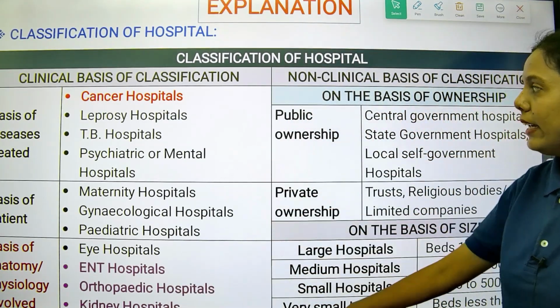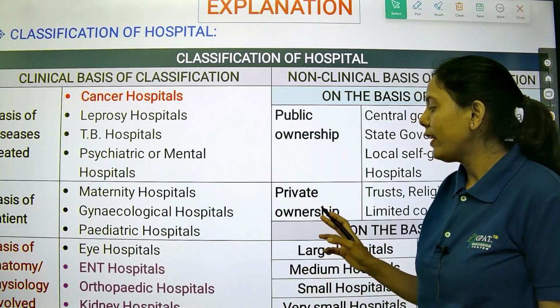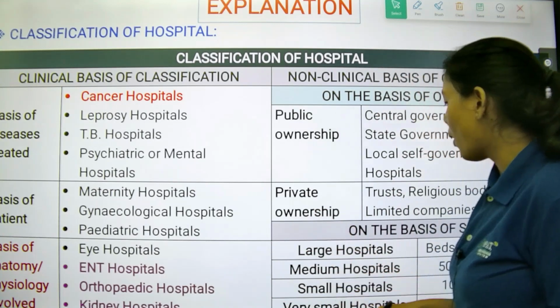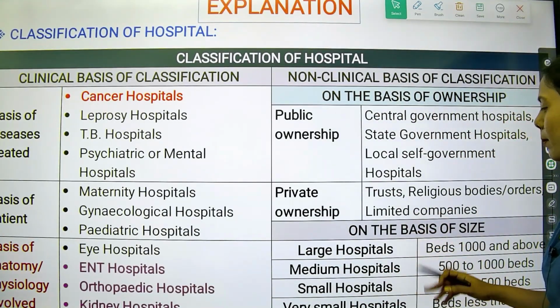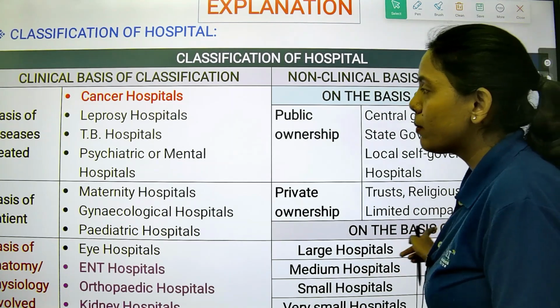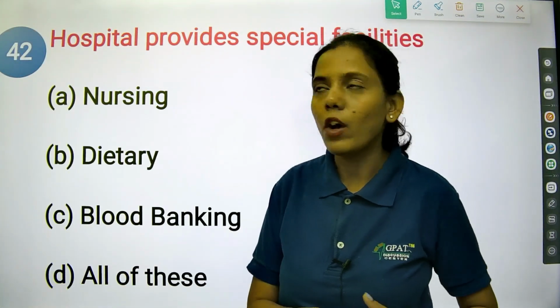So these are the clinical ones. In the case of non-clinical, it can be public ownership or private ownership, which includes trustees of hospitals. And on the basis of size, we have large, medium, very small and small hospitals, depending upon the bed size of the hospital.